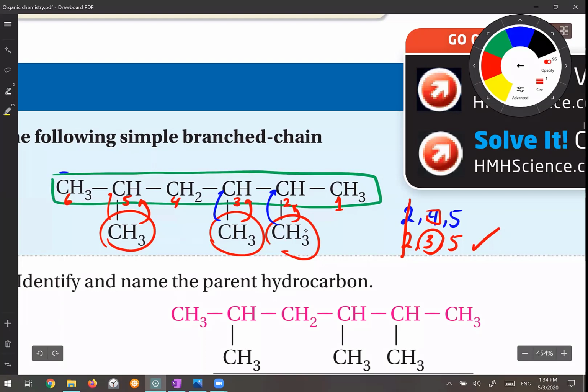So I have 3 branches, all of them are methyl. First I have to mention the location of them. So it's in the second, third, and fifth position. So hyphen, I have 3 methyl groups, so I have to write trimethyl. And what is the name of the parent with 6 carbons? Hexane. So this is the correct name for this hydrocarbon.